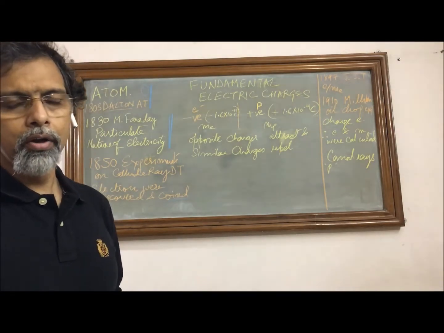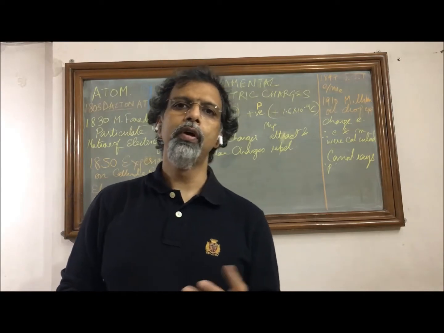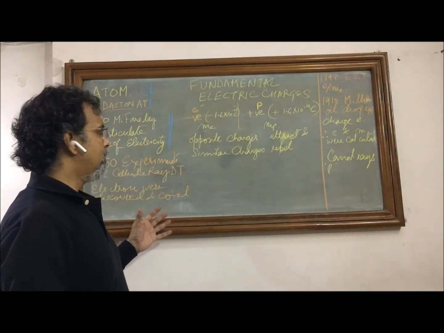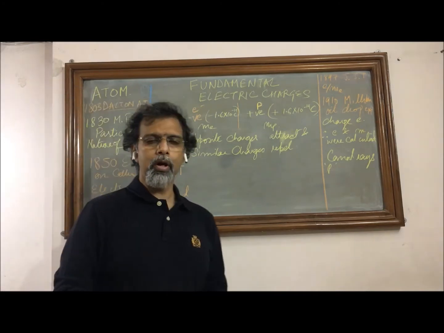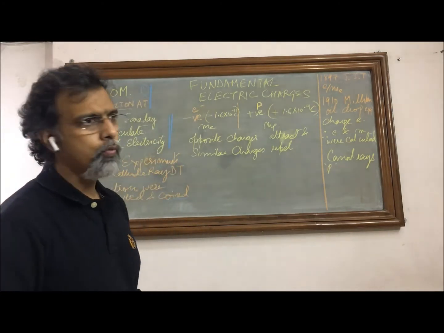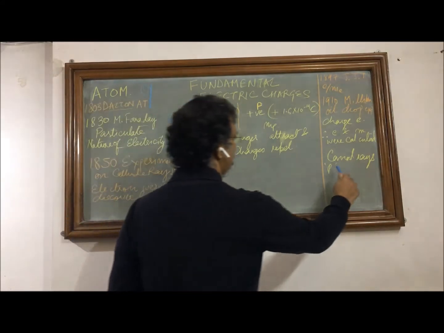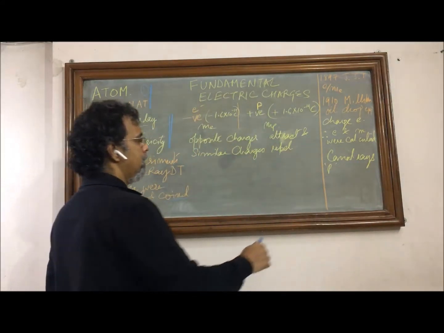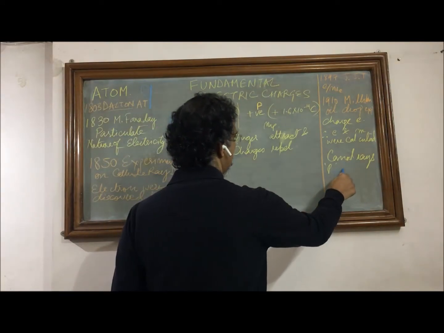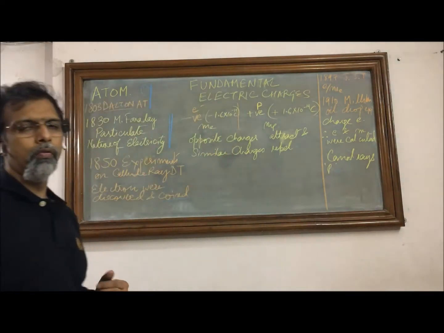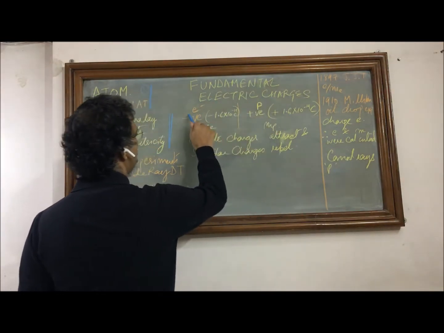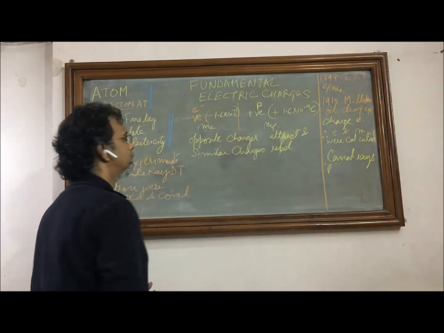So there was a hunt to understand how it is neutral, and there were some experiments done on the modified cathode ray discharge tubes, and finally canal rays were discovered, which eventually led to the discovery of protons. So this is how we got to know our two fundamental electrical charges, the electron and proton.